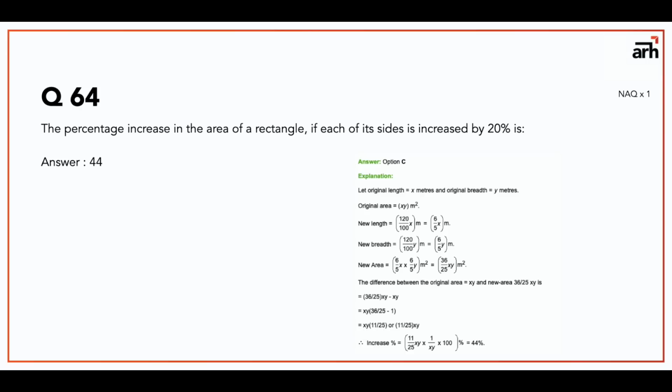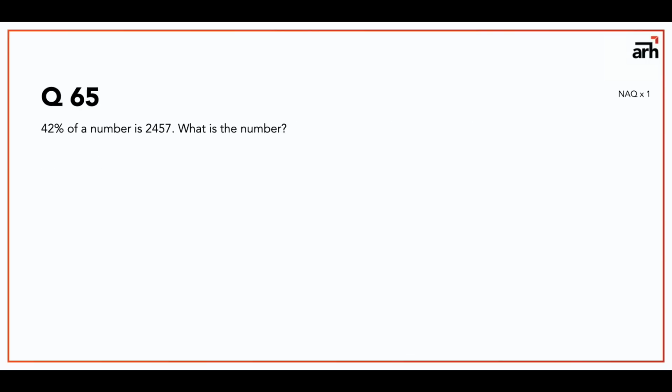Okay, question number 65: 42% of a number is 2457. What is the number? This is a very simple question. Consider the number to be x. So what you do is 42 into x by 100 is equal to 2457. You solve for the value of x and the answer is 5850. This is a very simple question.